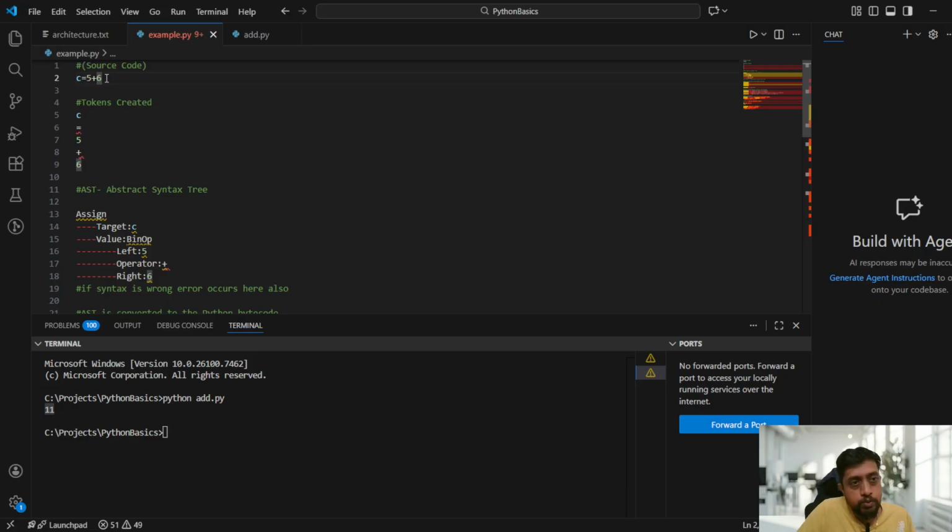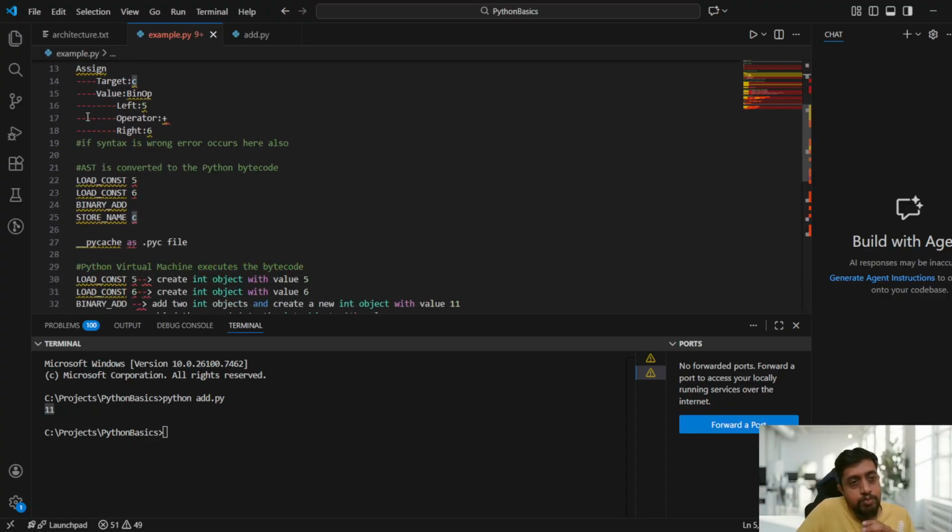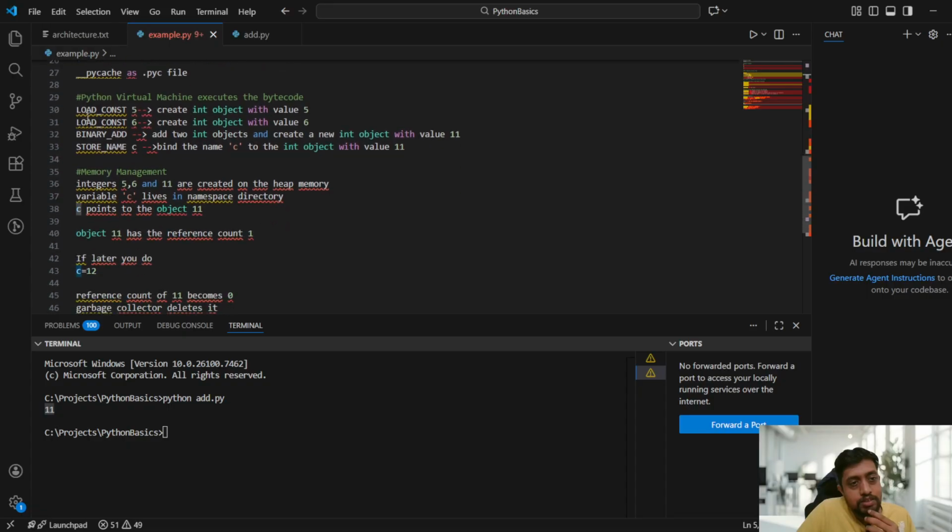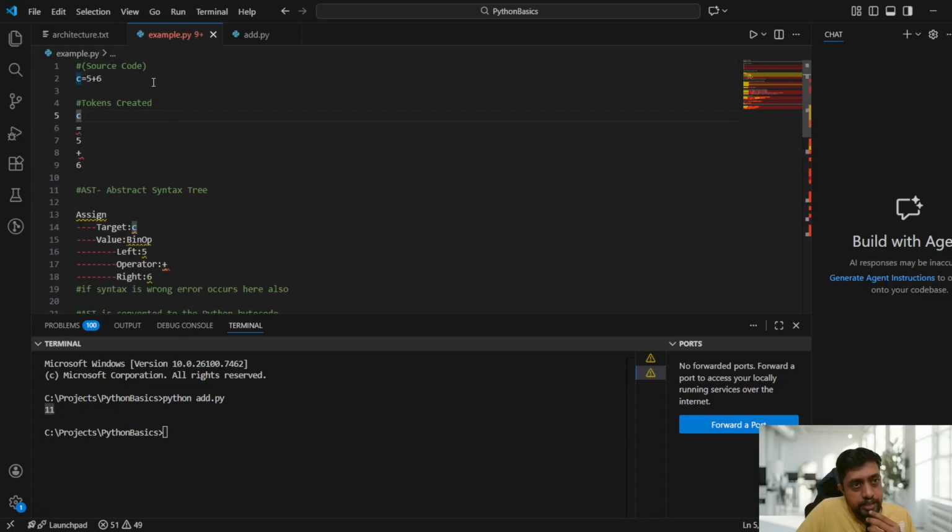So print of something. Okay, first you will come to know print is an inbuilt function. After that, what will happen, tokens will get created after print, right? Because print is anyways an inbuilt function. After that, what you write will be the tokens which will be created. Afterwards it will convert to an abstract syntax tree, AST, and other things, right? So this is how every code in Python works, okay, you will use this kind of thing. At that time you will have visualization. So first, if you're writing something, you need to understand what exactly you are writing. Okay, at that time only you will try to understand this kind of thing.